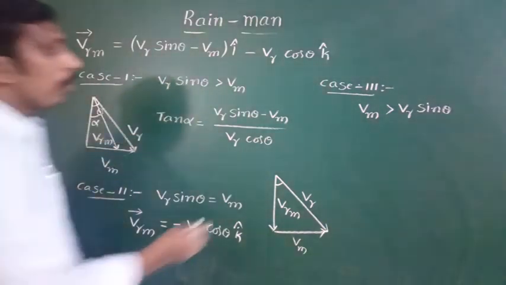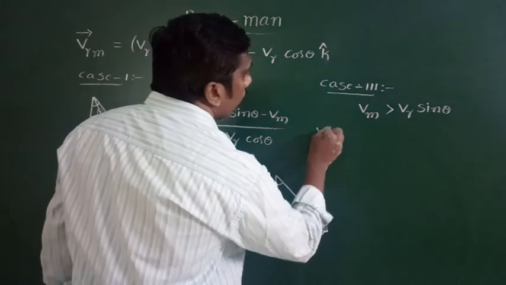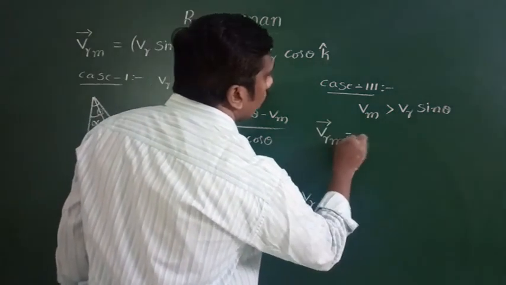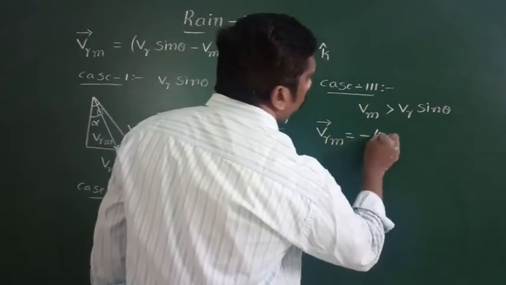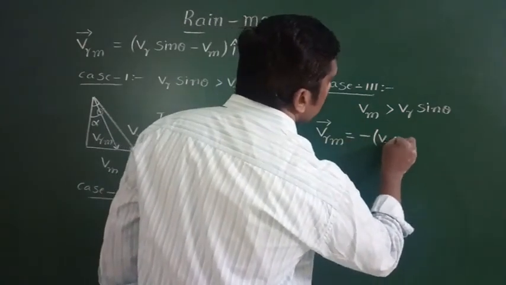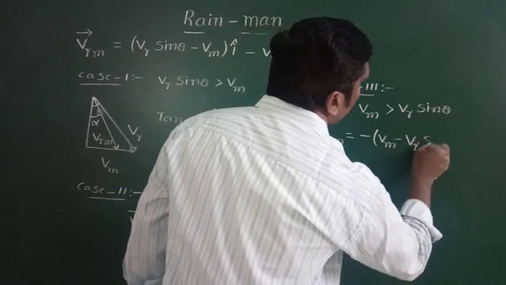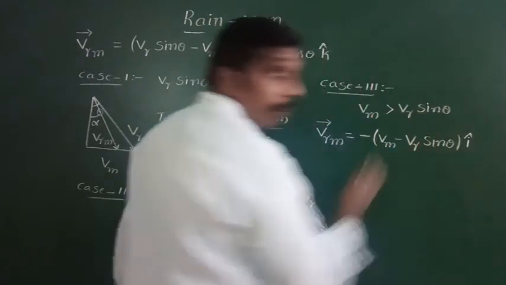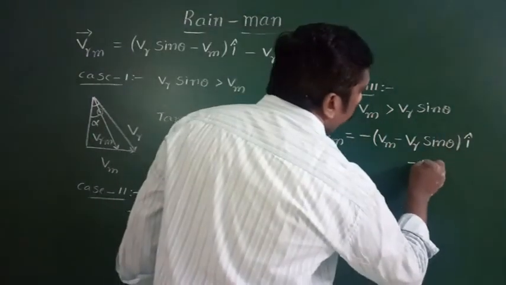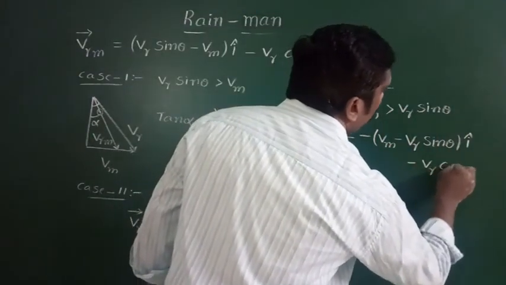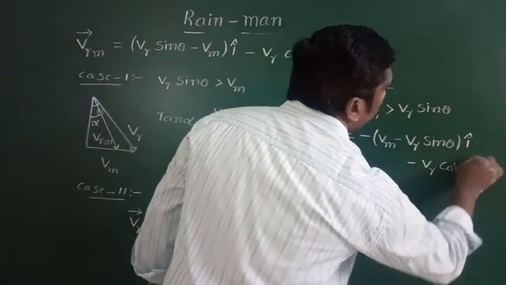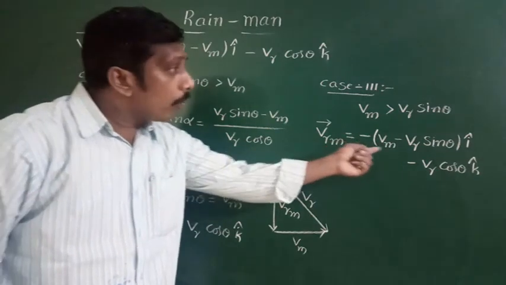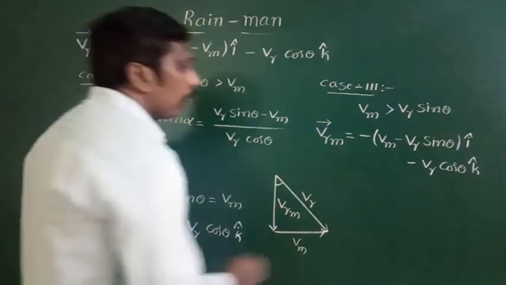Velocity of the rain with respect to man is equal to minus (Vm minus Vr sin theta) into i cap minus Vr cos theta into k cap. It has two components in negative directions.